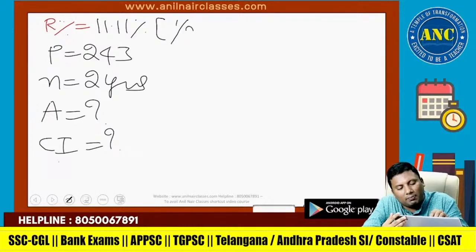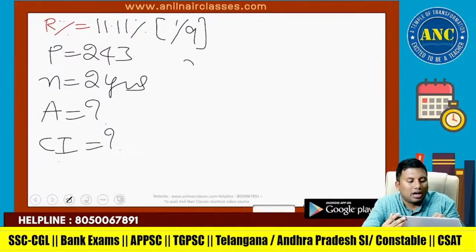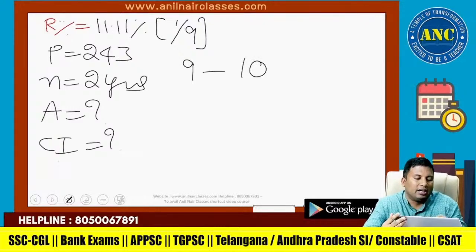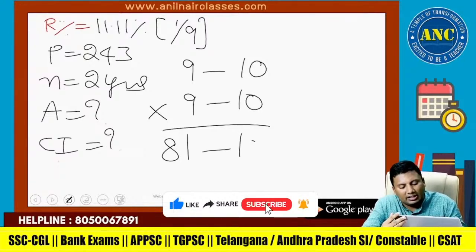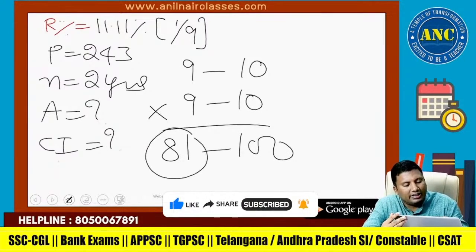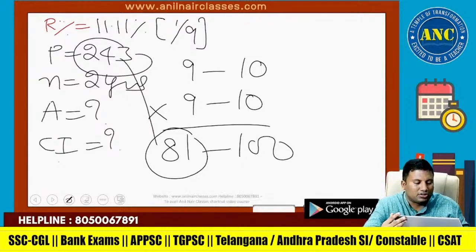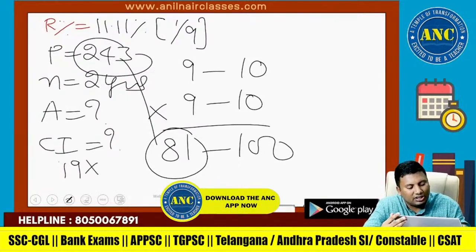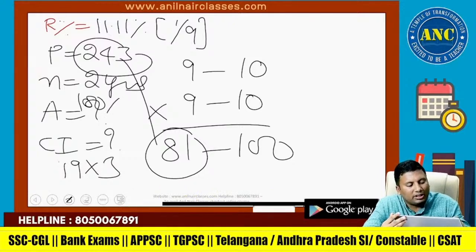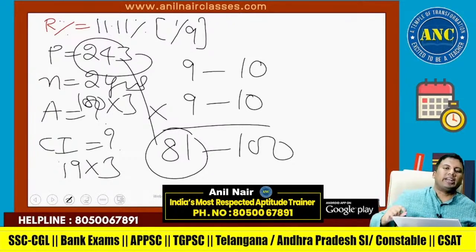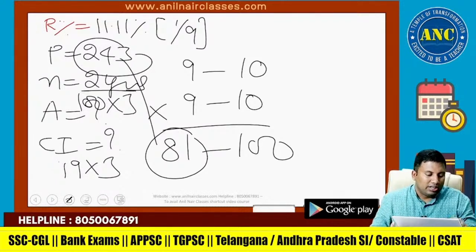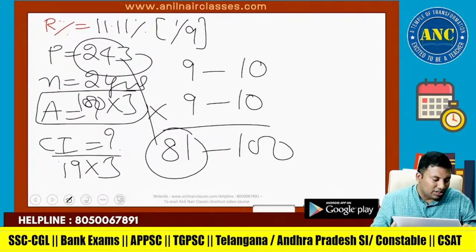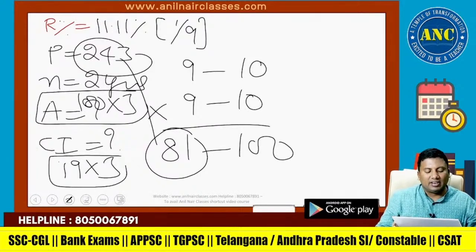11.11 is 1 by 9. 9 1 increase 10. 9 1 increase 10. 9 9s are 81, 10 10s are 100. Initially 81, 243, 3 times. All are 3 times. CI is a change, 19 into 3. Amount is 100 into 3. Just by looking at a question itself, you can mark the answer if you know these approaches. Amount is 300 and CI is 57.